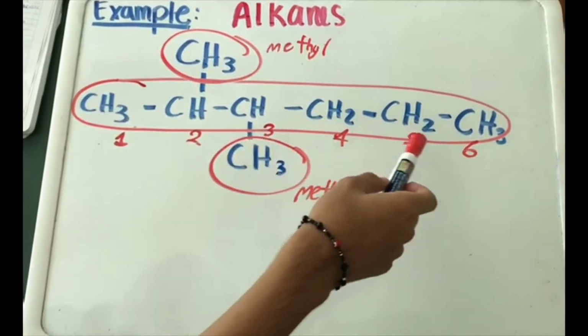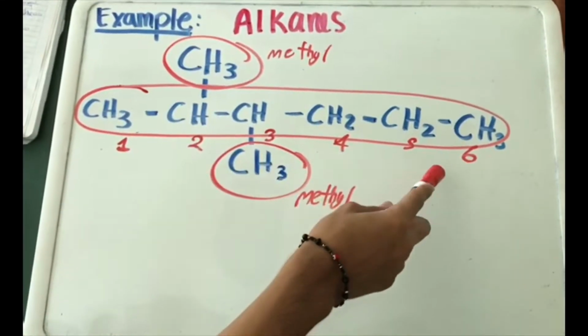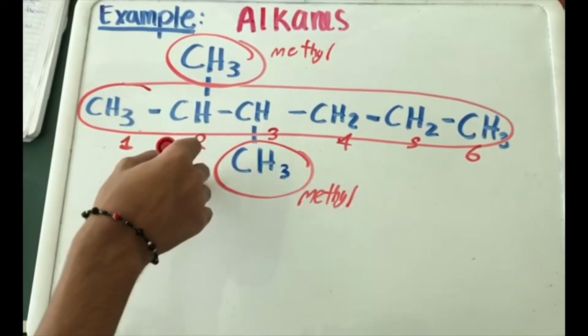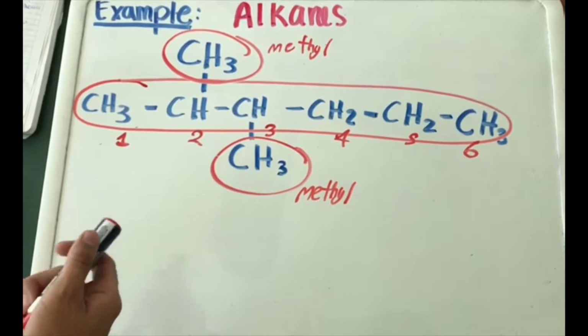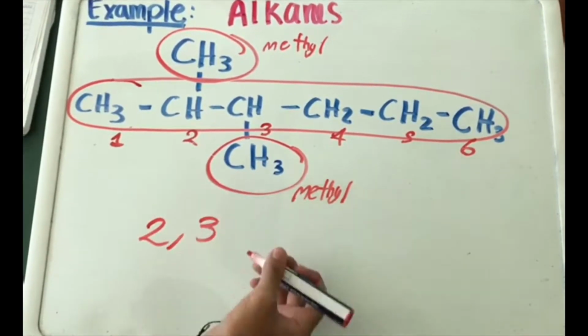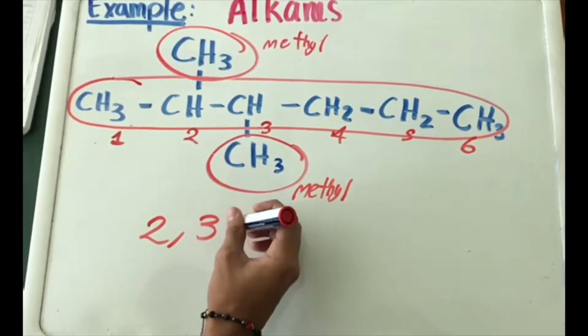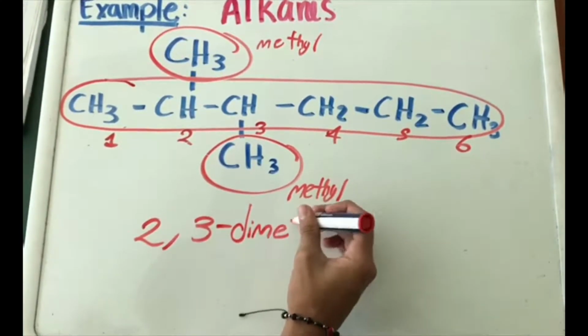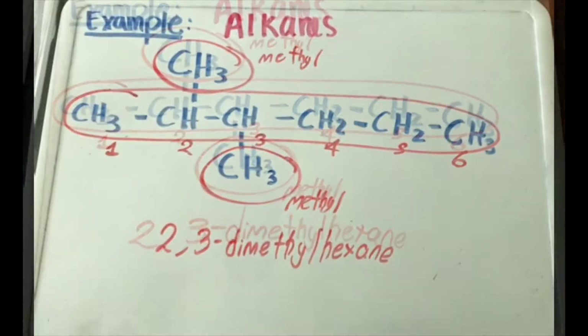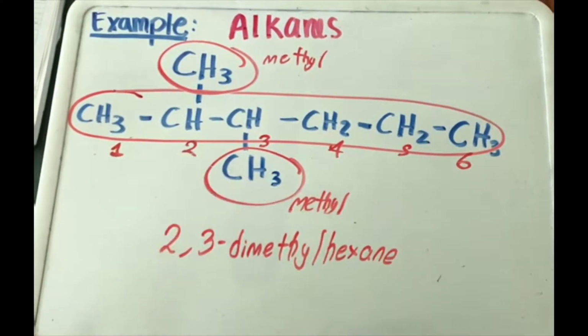As we have 6 carbon atoms, the parent chain will be named hexane, but as we have 2 substituents that are the same, we will use the prefix di. We need to separate numbers from numbers with a comma, and numbers from letters with a hyphen. And this is the name of the alkane.